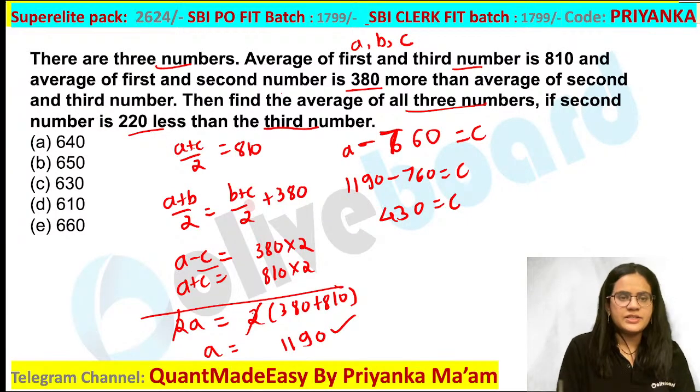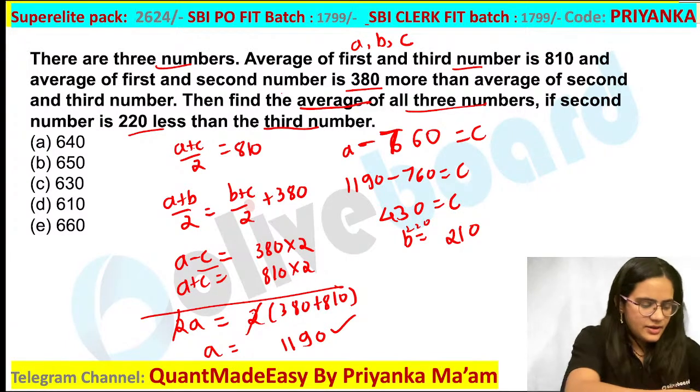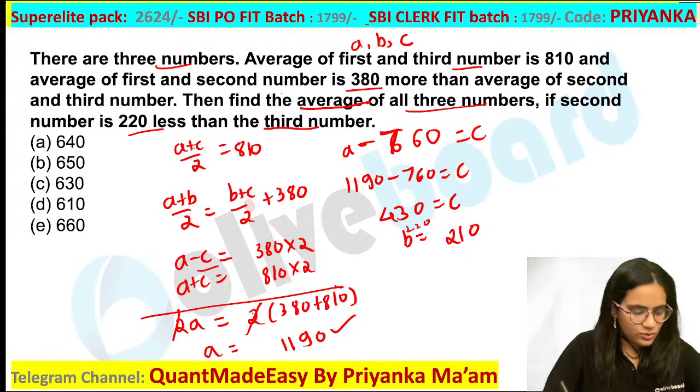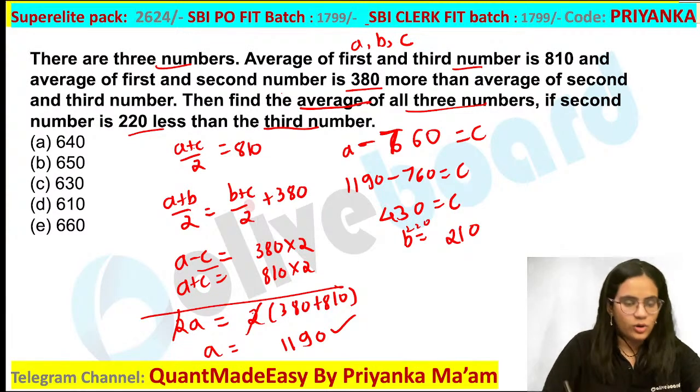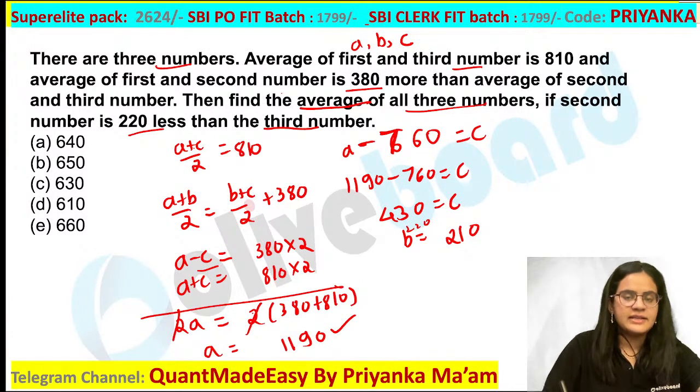Now what is said in your question? Second number is 220 lesser than the third number. So how will you calculate the second number? 220 lesser than this, so you are going to get your value as 210. Now you have to calculate the average of all the three numbers. Are you guys getting this? Sai Arvind is getting all the values perfectly. You are going to get A value as 1190, B value is 210 and C value is 430. You have to calculate the average of all the three numbers.